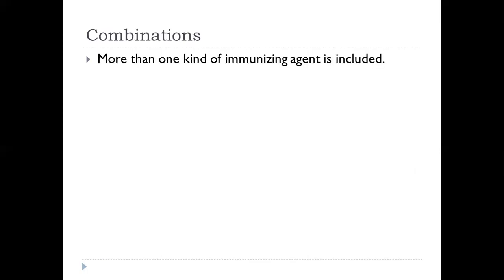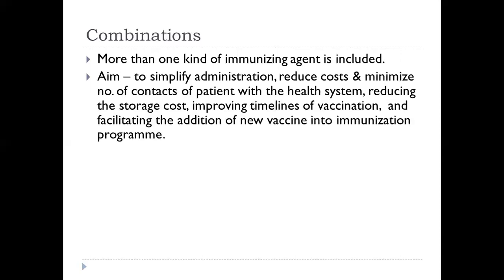If more than one kind of immunizing agent is included in the vaccine, it is called a mixed or combined vaccine. The aim is to simplify administration, reduce costs, and minimize the number of contacts of the patient with the health system, reducing the storage cost, improving the timeliness of vaccination, and facilitating the addition of new vaccines into the immunization program.